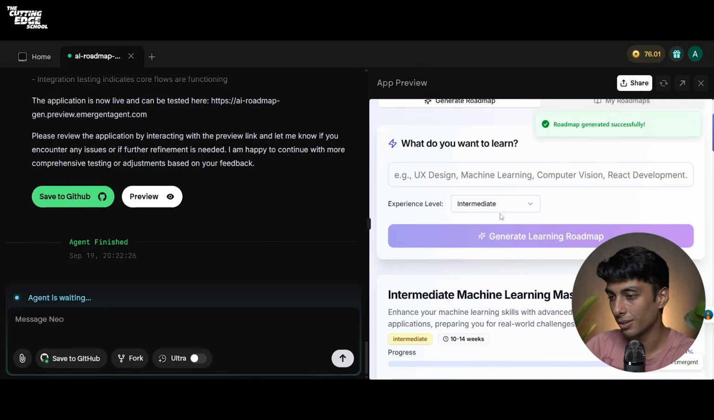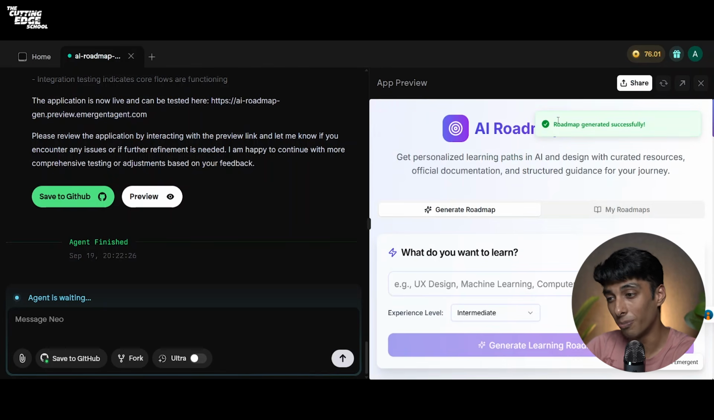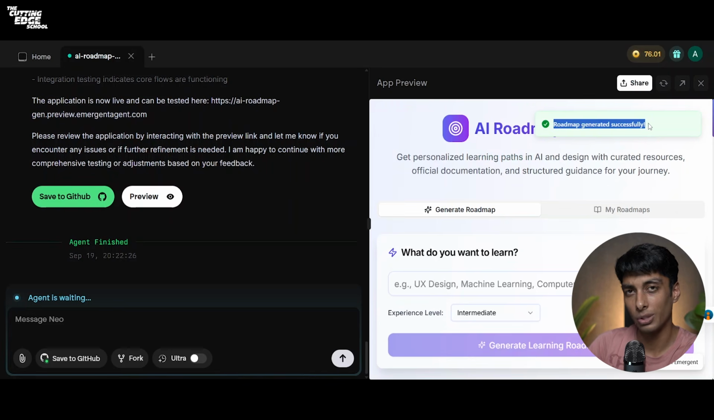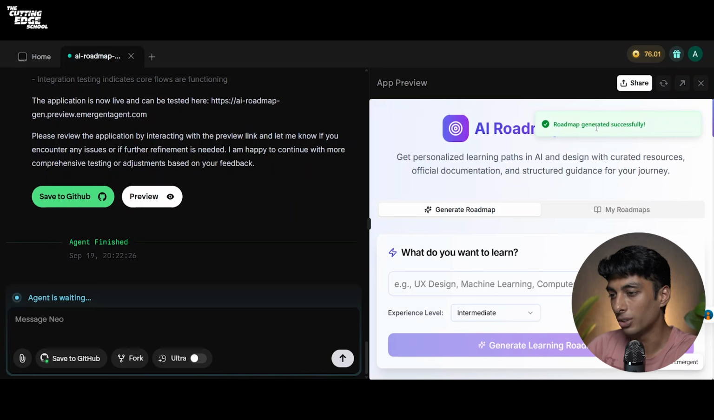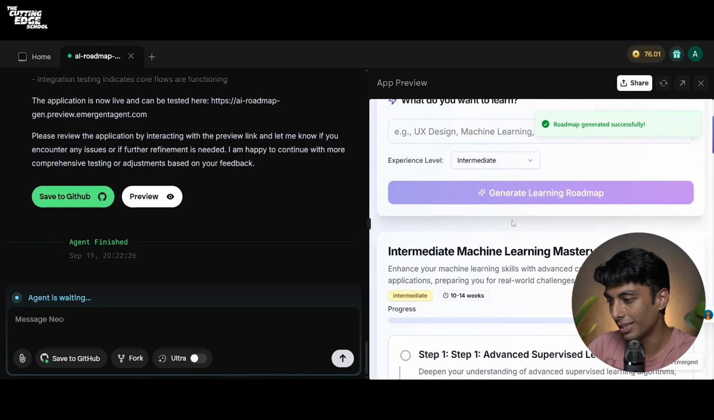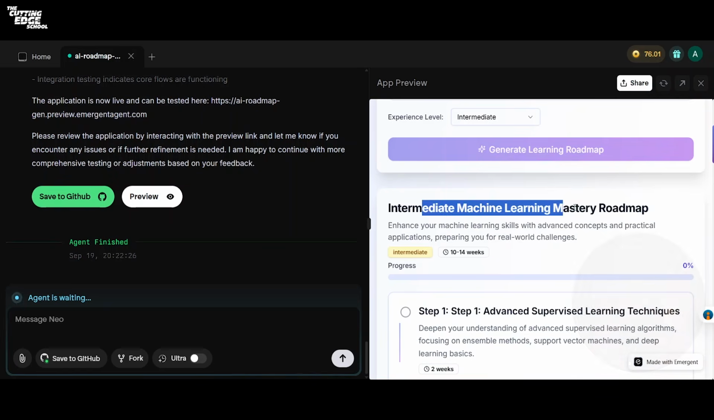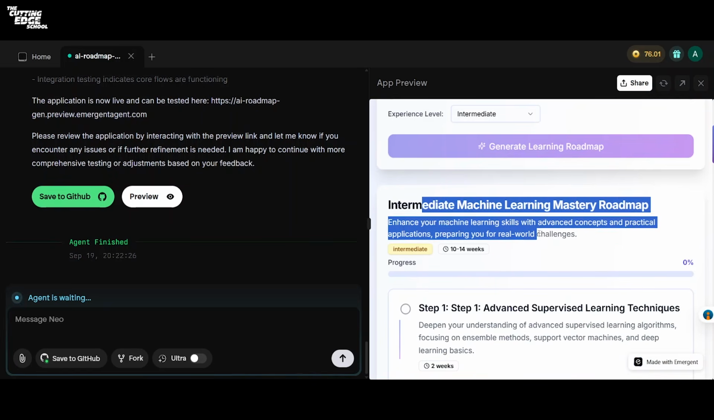Now, since it also gave a pop-up which says roadmap generated successfully. Now, this is called a toaster. When we saw that agent was generating or importing a toaster, this is exactly what it meant. It's called Roadmap Generated Successfully. Let's see. It says Intermediate Machine Learning Mastery Roadmap.